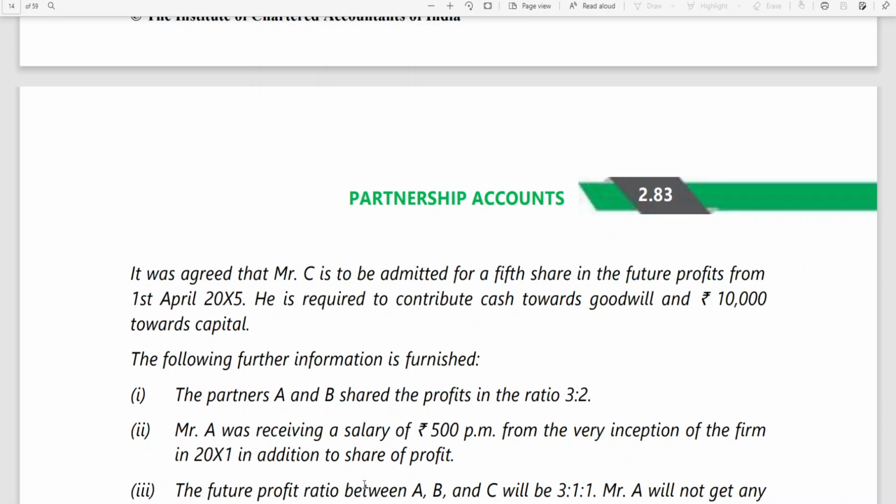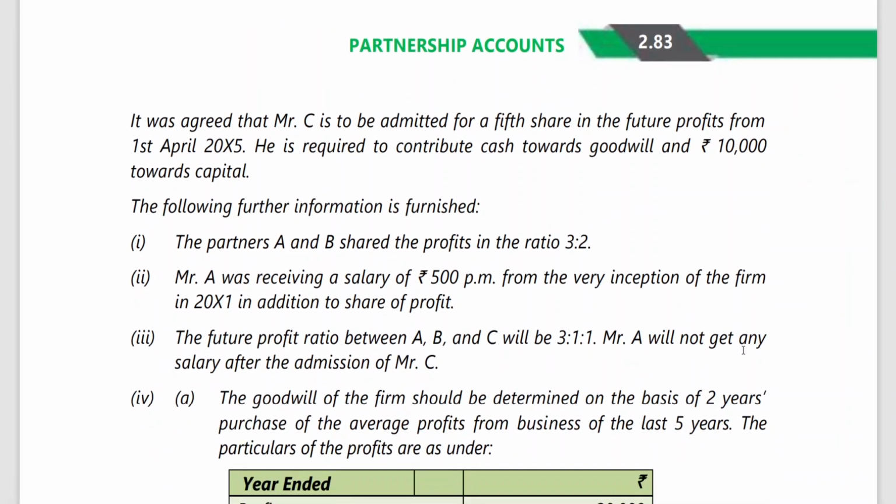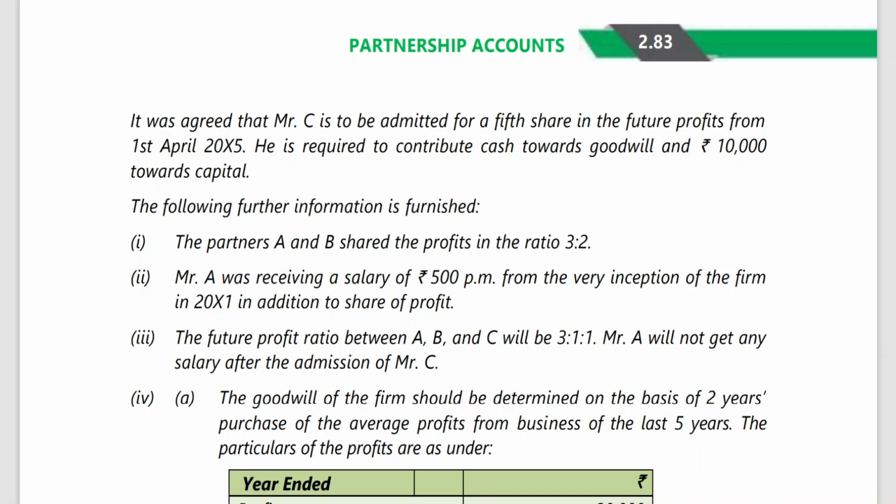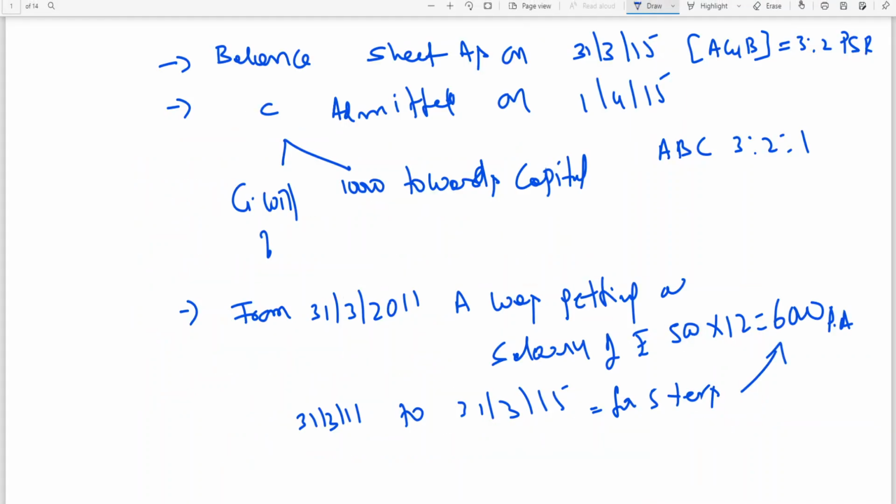Then the future profit ratio between A, B and C will be 3:1:1. A will not get any salary after the admission of C. He is saying that he is not going to get a salary. So after admission, A, B, C will be sharing profits and losses in the ratio of 3:1:1. The new ratio also has been given.